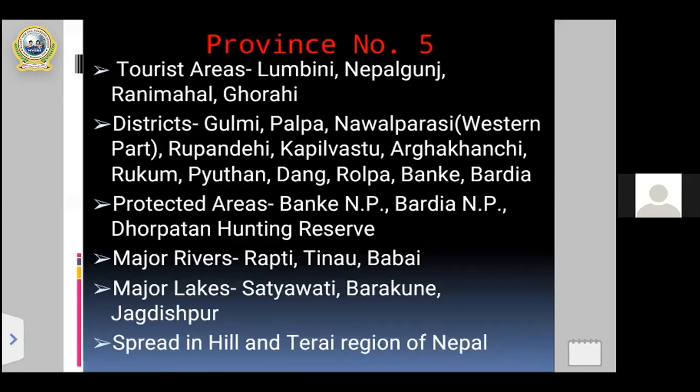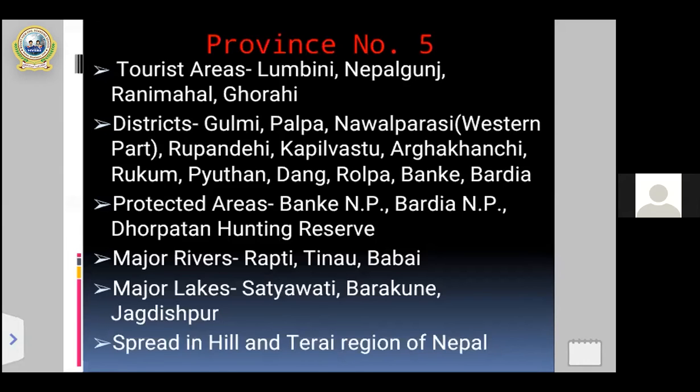And after that, my dear students, in the same slide you can see some major rivers and lakes located in province number 5. Like in provinces 1, 2, 3, and 4, there are names of rivers spread across the province. In 5 also, some of the major rivers are Rapti and Babai.